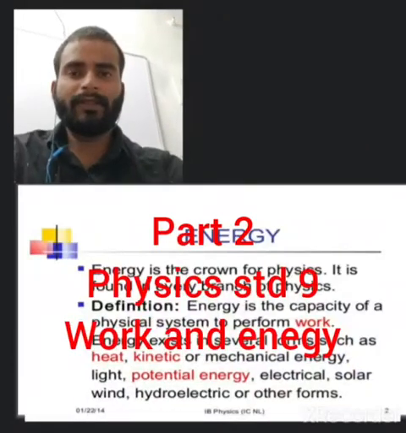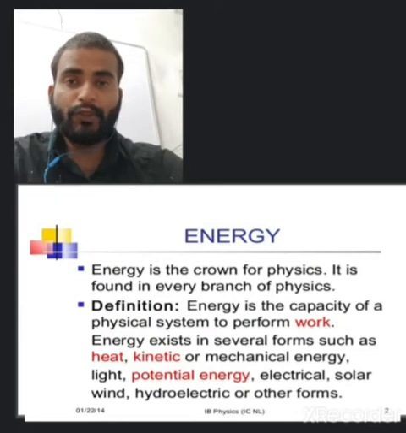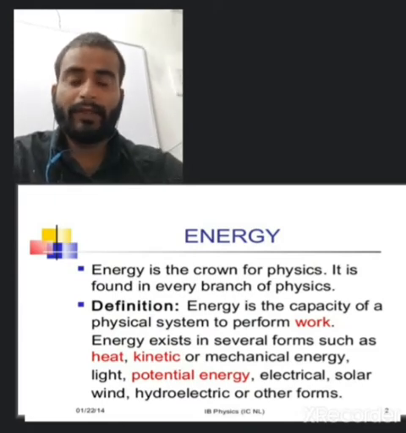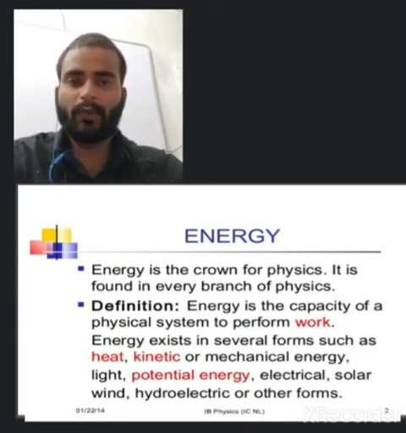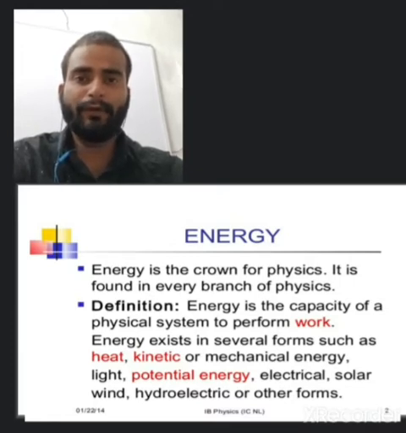The next topic is energy. It is also a very important thing to understand. So what is energy? Energy is a physical quantity. What would be the definition of energy? Energy is the capacity of doing work.